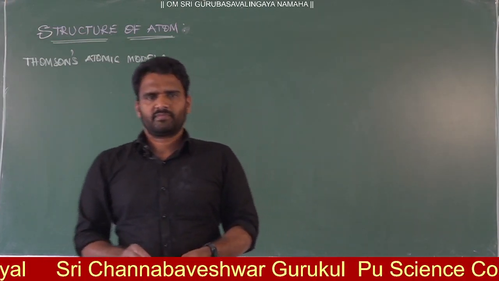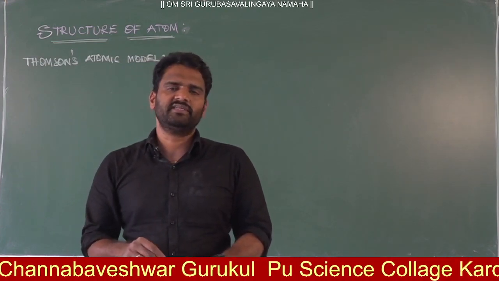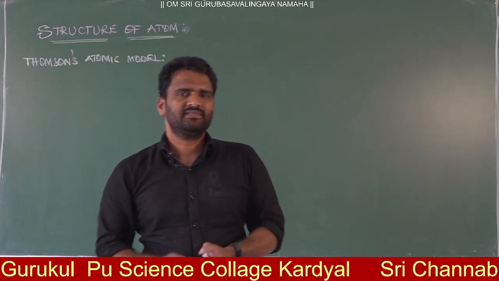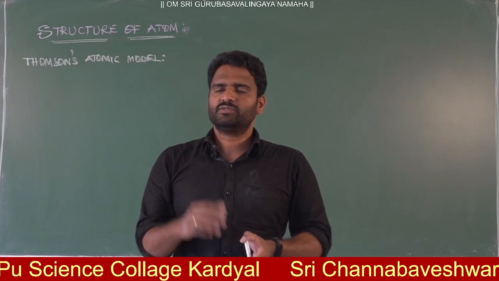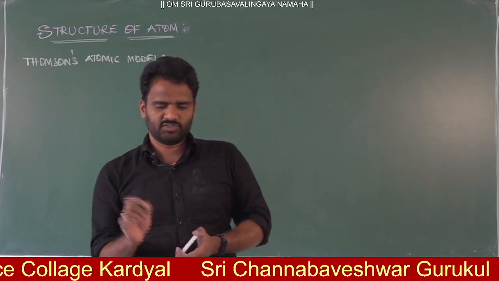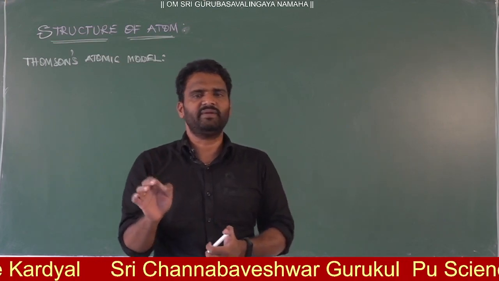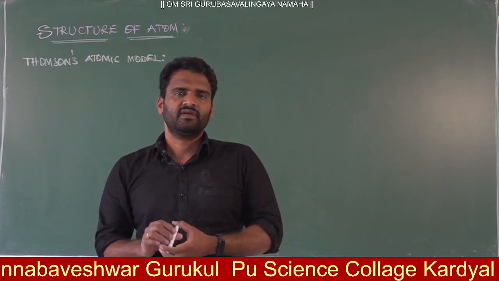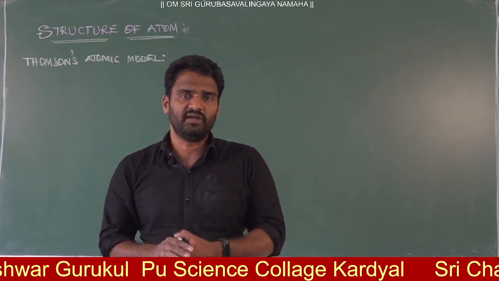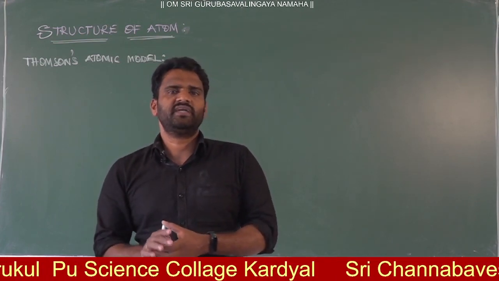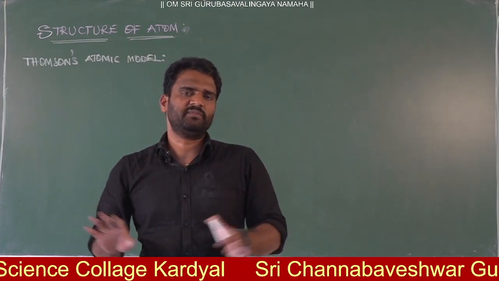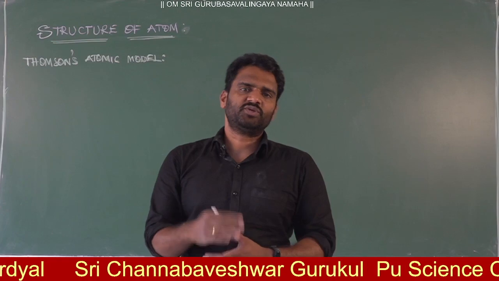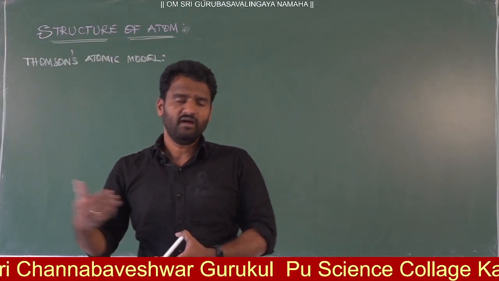In atomic structure we have the first model, that is Dalton's atomic model. According to Dalton, atoms are the smallest particles. They are uncuttable and indivisible. There are no further smaller particles in matter. Atoms are the only ultimate smallest particles. This was given by the scientist Dalton, and for this there was no experimental evidence. He postulated theoretically. Later scientists started finding the structure of matter.